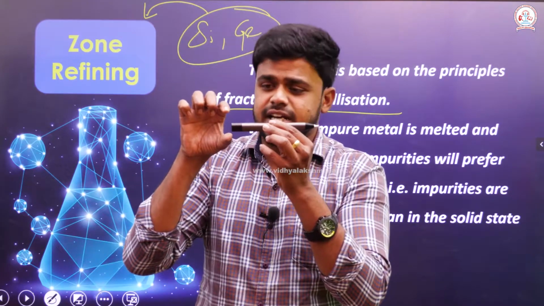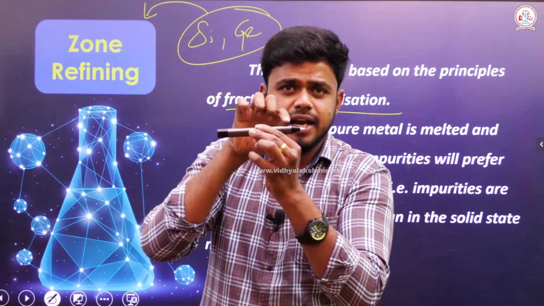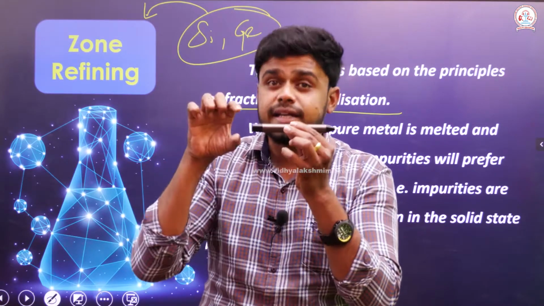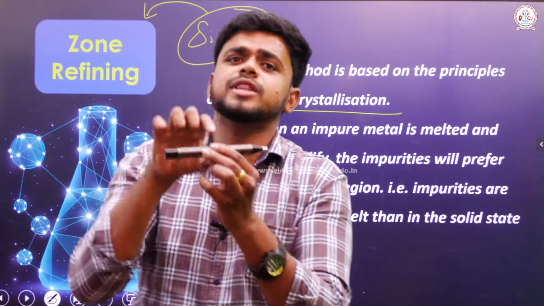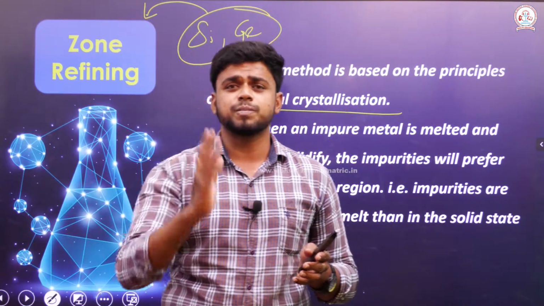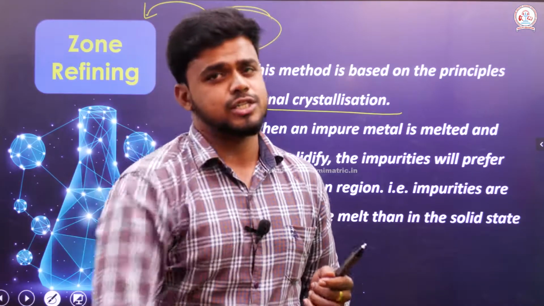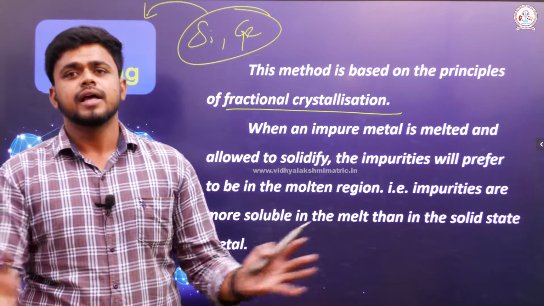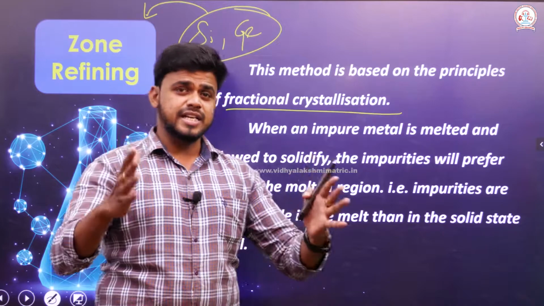Since it's a mobile induction heater, it moves from one end to the other end. In the while, it takes the impurities along with it. So it is very clear that impurities prefer to stay in the molten region.